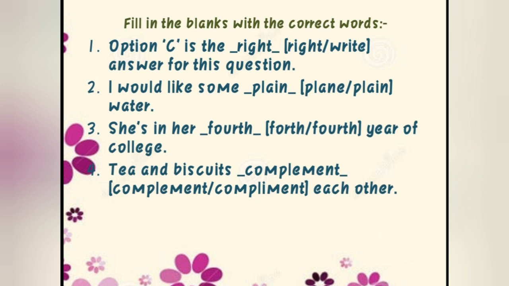Okay. The next one: tea and biscuits complement each other. So whenever we use complement, there is only one letter different, I and E. Okay. With the I, it means we are going to praise someone, you are going to appreciate someone, you are going to tell good words to someone. But with this complement, like if you serve tea to someone, you have to give biscuits also, like socks and shoes. Fine. They go together like this, tea and biscuits.